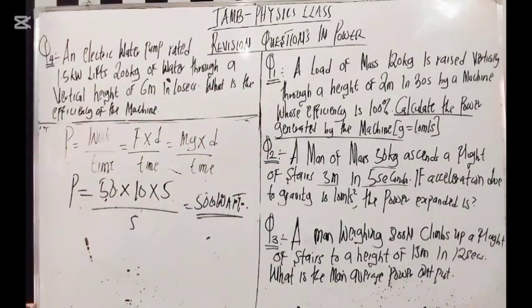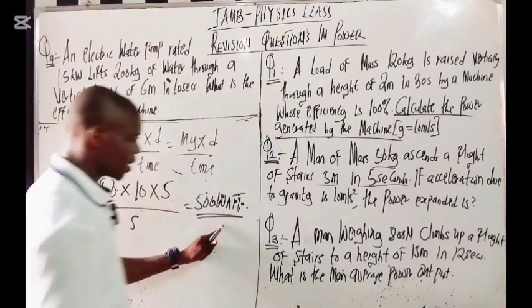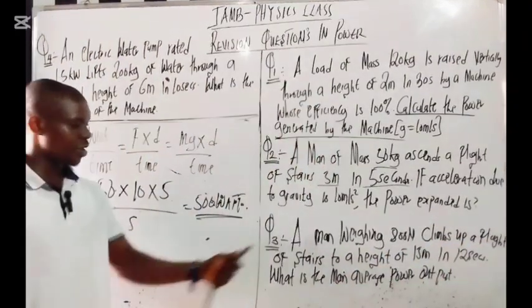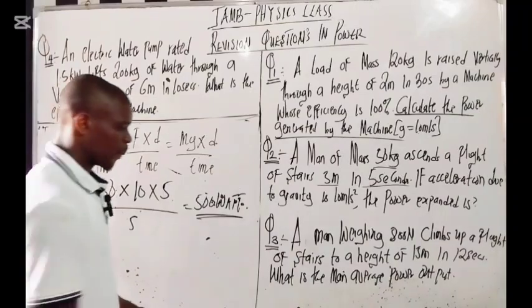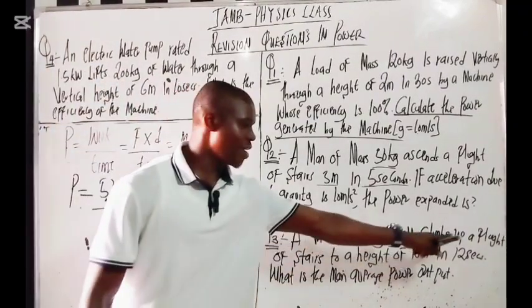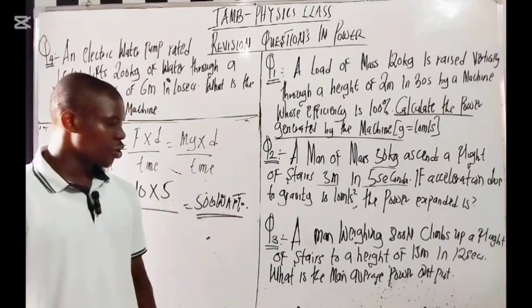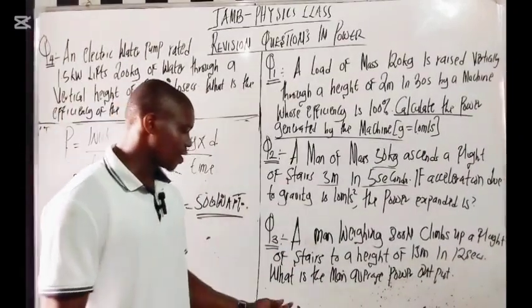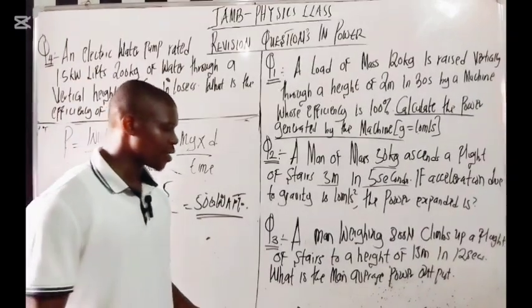Okay, so the power expended is 500 watts. That is it. So, question 3. A man weighing 800 newtons climbs up a flight of stairs to a height of 15 meters in 12 seconds. What is the average power output?